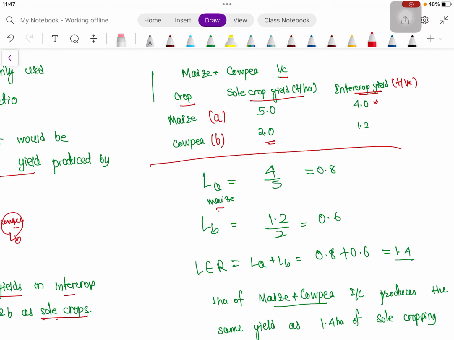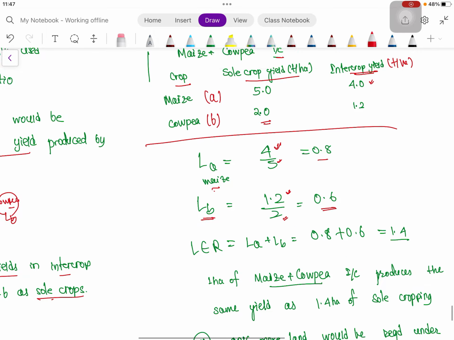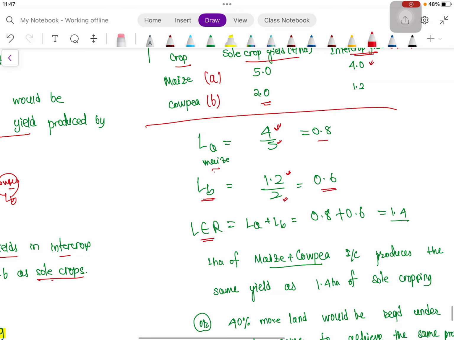So here LA, or land equivalent ratio of maize, will be, as we have seen already, intercrop yield divided by sole crop yield. So 4 by 5 is 0.8, and in case of LER of cowpea, that is LB, that will be intercrop yield, 1.2, divided by sole crop yield, 2, that will be 0.6. So land equivalent ratio is LA plus LB, that is 0.8 plus 0.6, that will be 1.4.